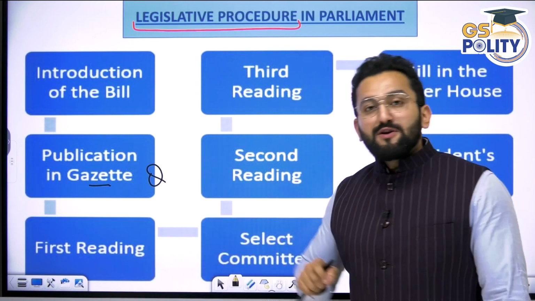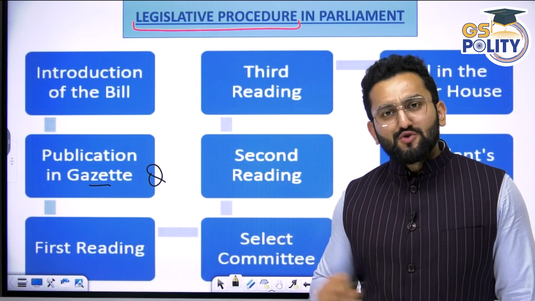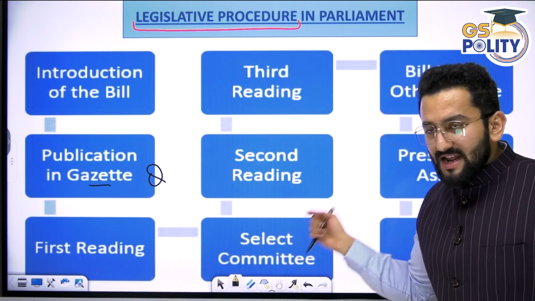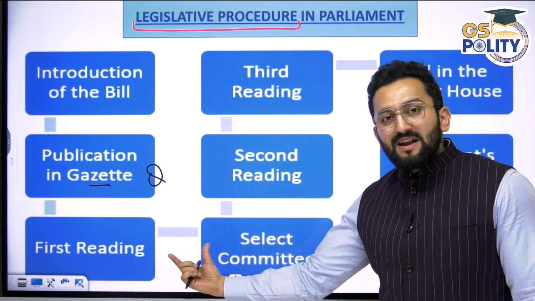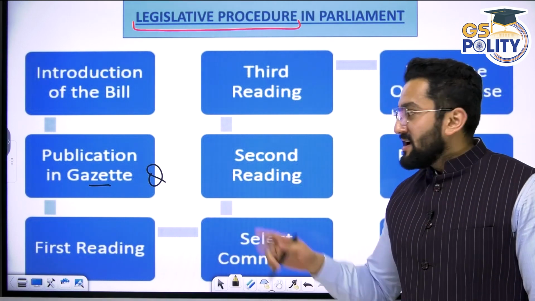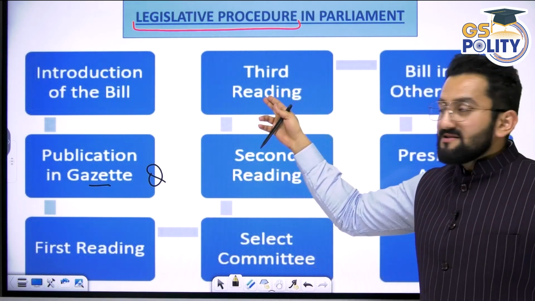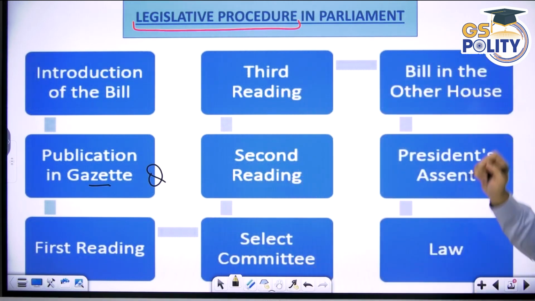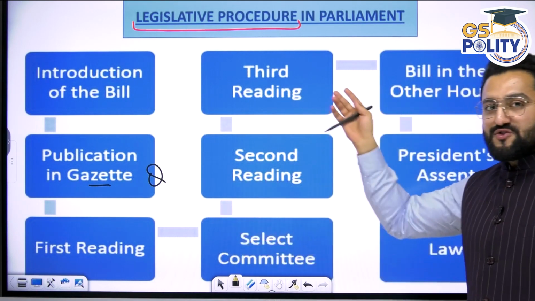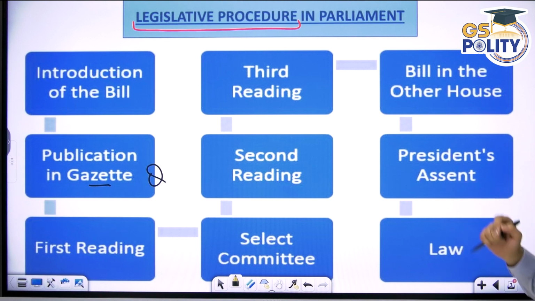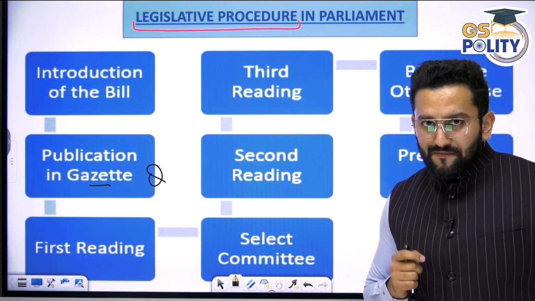Second, then we go to first reading. So what is first reading? We are going to talk in detail as well. Then comes select committee, means this bill is referred to a committee. Then second reading, then third reading, then bill in the other house. So in the other house as well, we are going to have these three readings, and then president's assent, and then it turns into a law.